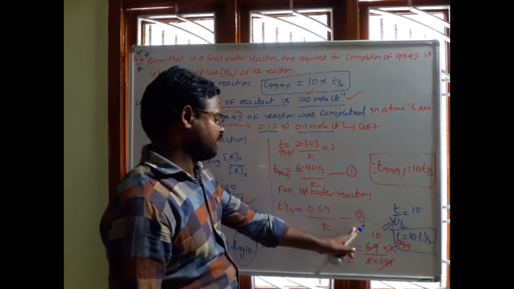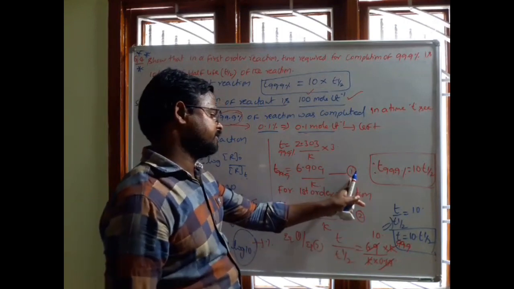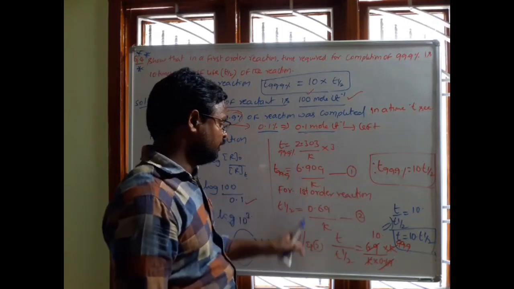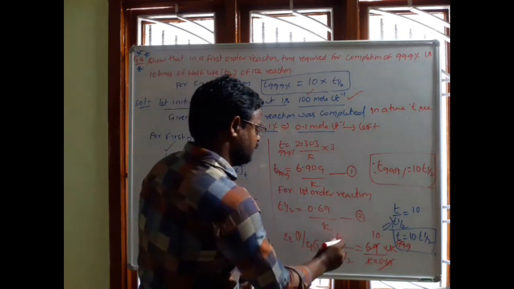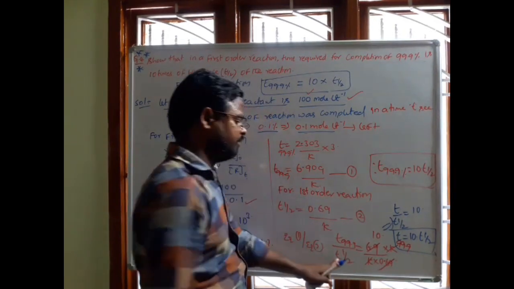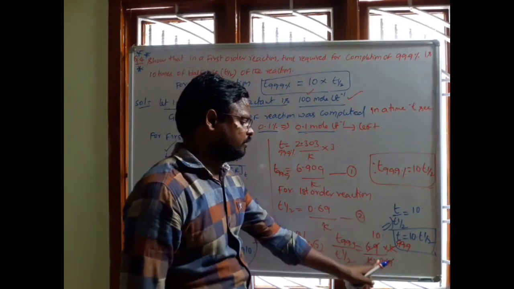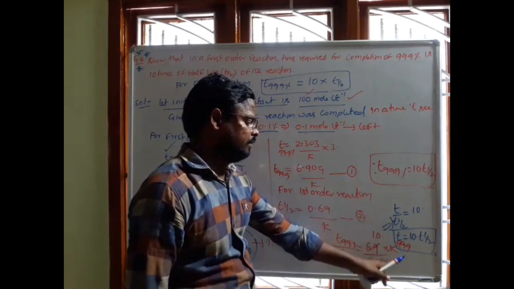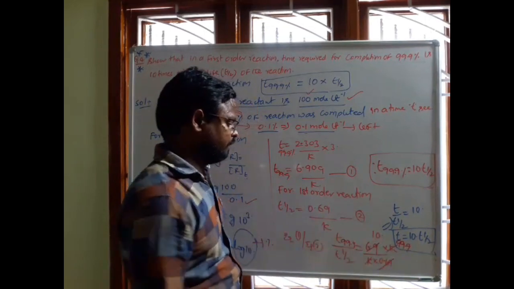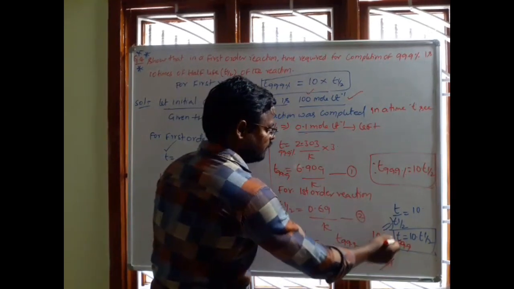Take it as the second equation, and the first as equation 1. Equation 1 by equation 2, that is t 99.9% by t half equal to 6.9 by k into 0.69 by k. Then what will we get on simplification?